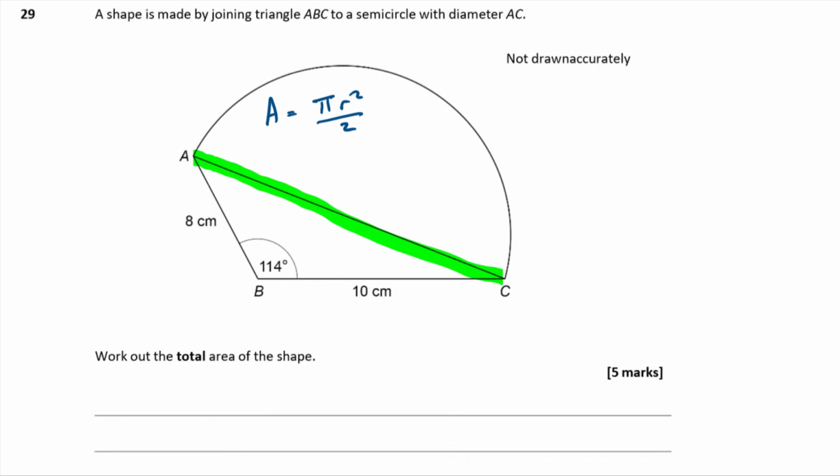Now the other area, the area of the triangle, is going to be fairly straightforward because it's a non-right angle triangle where we know 2 sides and the included angle. So that one's fairly straightforward actually. We can just use the trigonometric formula for the area of a triangle, which is area equals a half ab sine C. We know everything in there, so we can work that one out, no problem at all. That's going to be a half times a, which is 8, times b, which is 10, and times the sine of 114. So that's just tap it into the calculator and find out what the answer is. That's the easy squeezy bit.